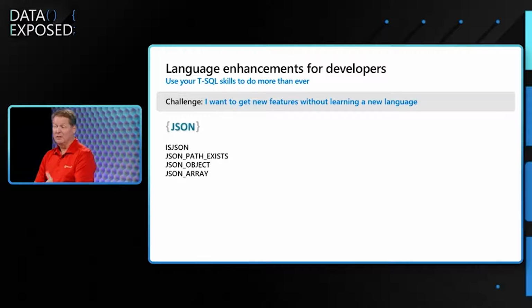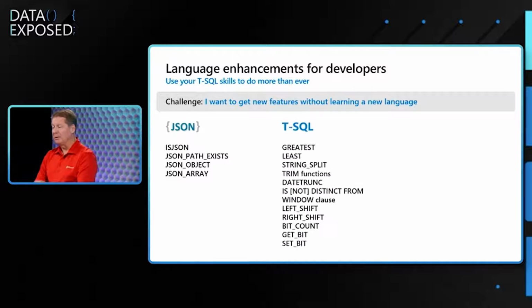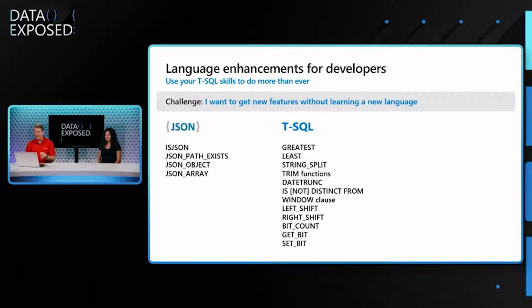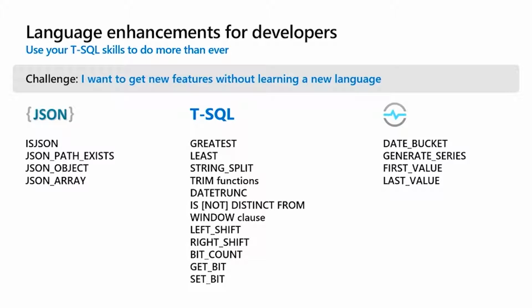So consider this. We're enhancing our support for JSON, even producing JSON objects, JSON arrays, et cetera. We put a lot of enhancements into the core T-SQL set of functions, whether we're enhancing existing ones or adding new ones. We even have bit functions in SQL. I'll have to show you some examples of those. And then this is interesting. If you have time series data that you're trying to process with your application, maybe not a time series database, but just time series based data, like you've seen in Azure SQL Edge, we're bringing that functionality into SQL Server 2022 itself. So there's a lot going on here.